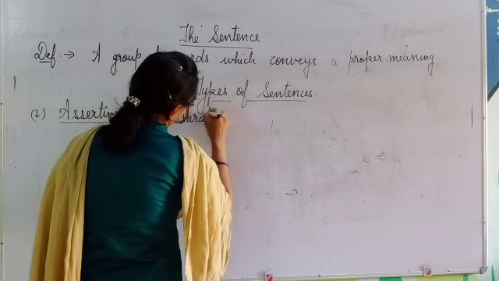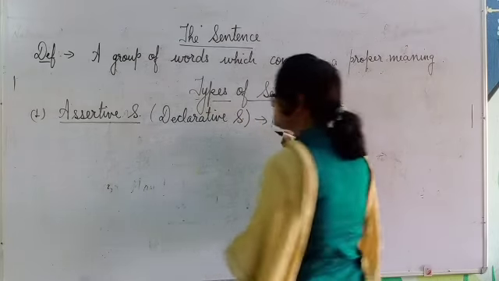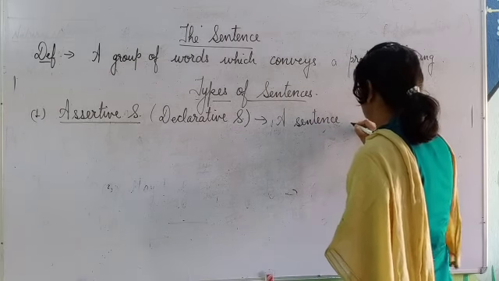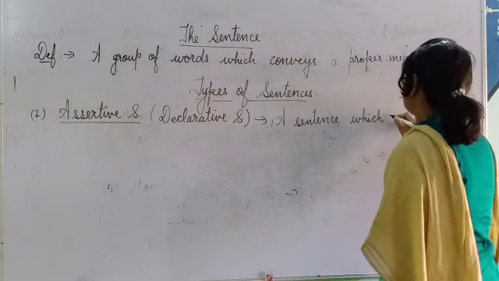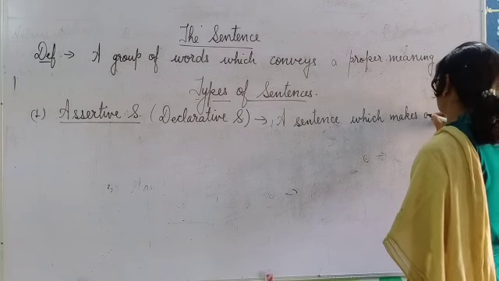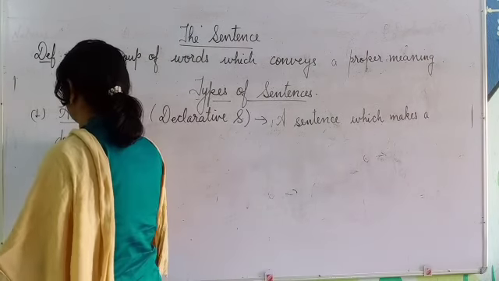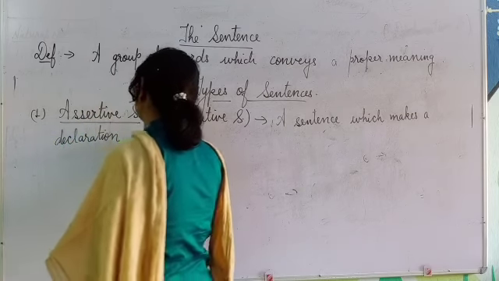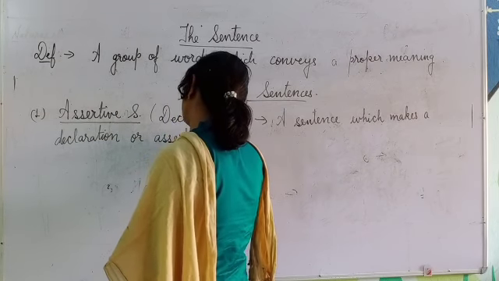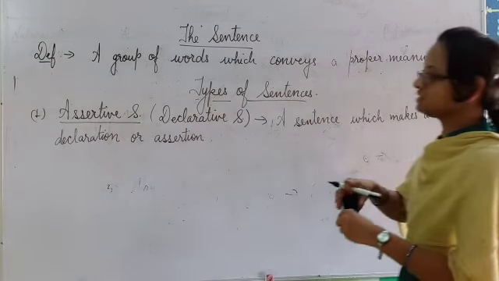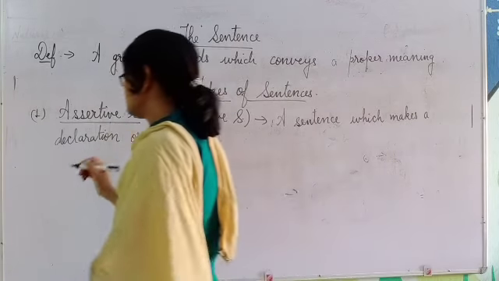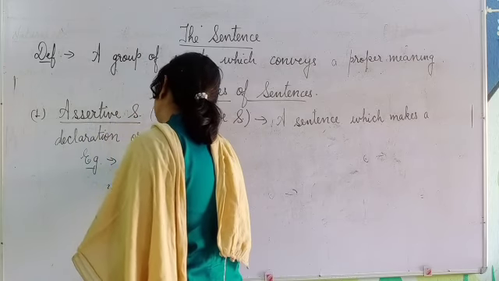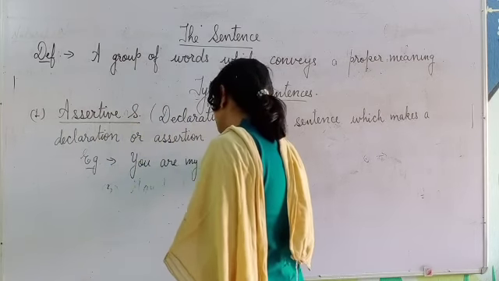Declarative sentence. What is it? A sentence which makes a declaration or assertion. Both the words are the same, children. Such types of sentences are called assertive sentences. Example, we have already seen, you are my student.